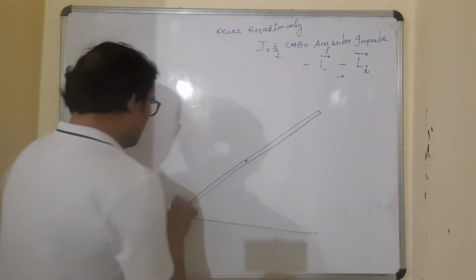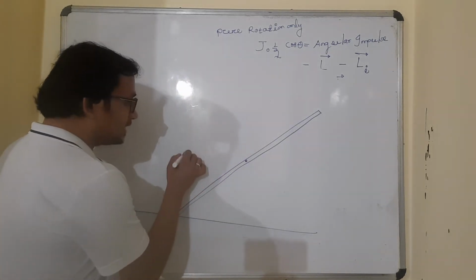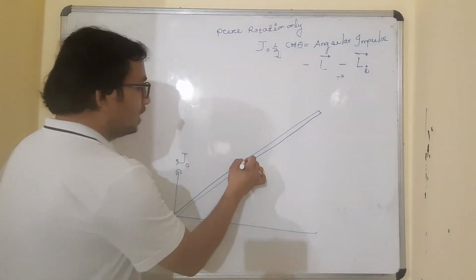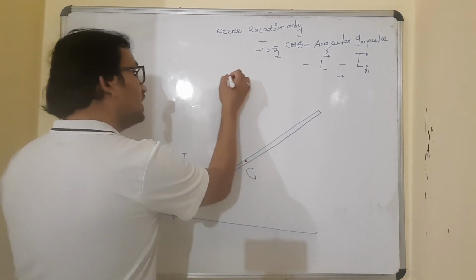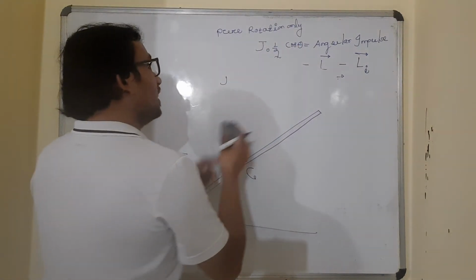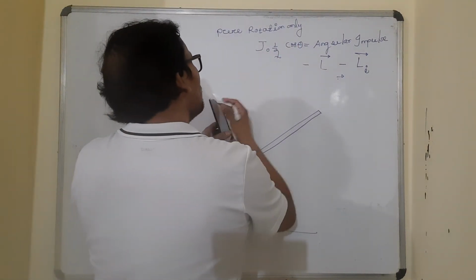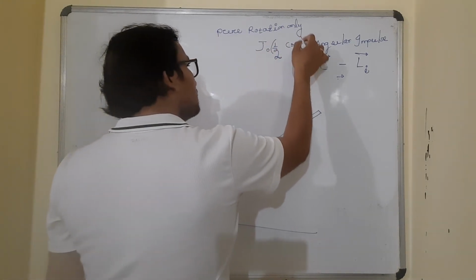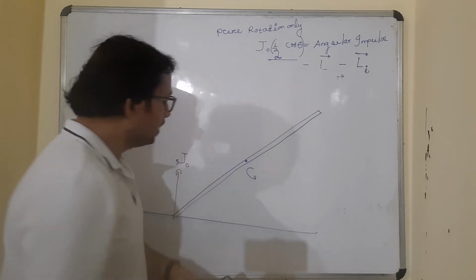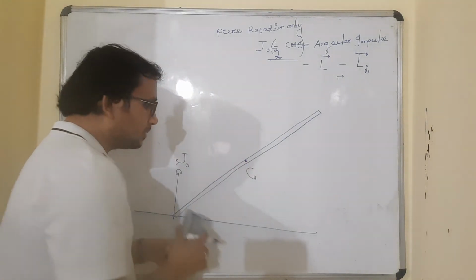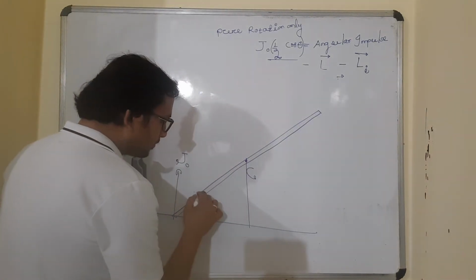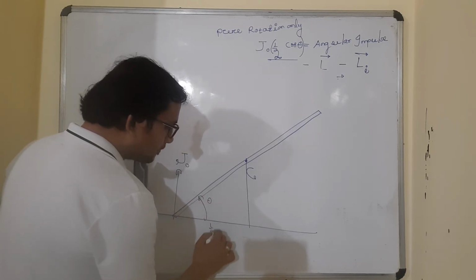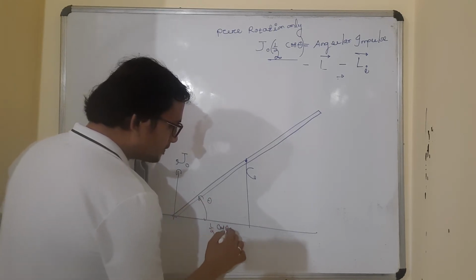Anyway, so that means the linear impulse exerted here is J naught. So above the center we are finding the angular impulse. Now what have I written for the angular impulse? J naught into L by 2 cos theta. About which axis? About an axis passing through the center. Yes, this is R effective with respect to the axis passing through the center, because this one will be L by 2 cos theta.